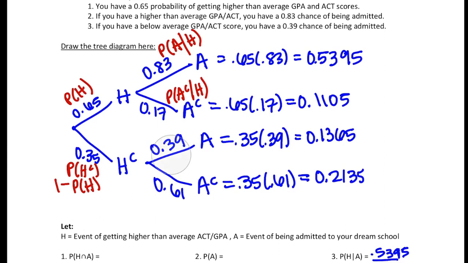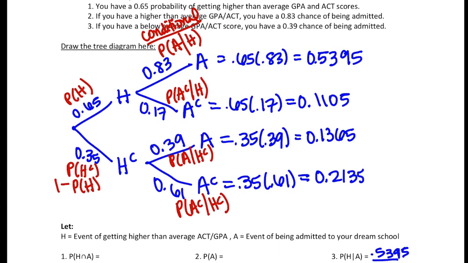So we can label these others the same way. Here we have A given not H, and here we have not A given not H. And so basically what you need to know is this whole middle set of branches is all conditional, and they all are based on H or not H being the condition.